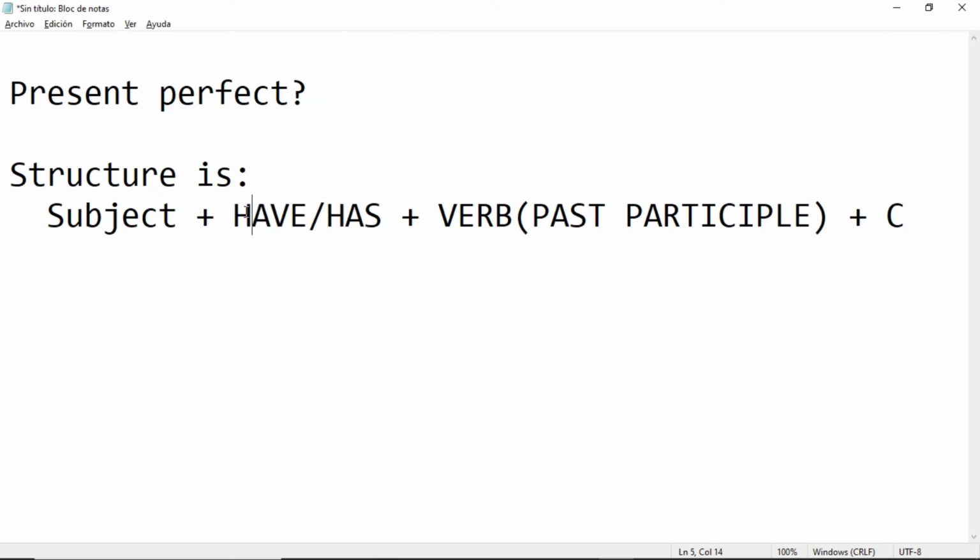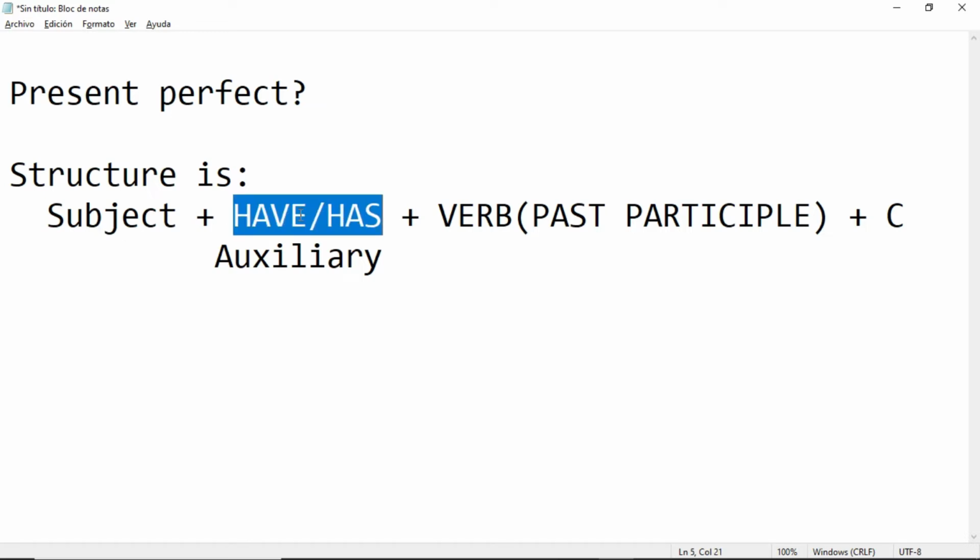This have or has is the auxiliary. And depending on your subject, it's going to define which one you are going to use. For example, I have: I. Should I use have or has?